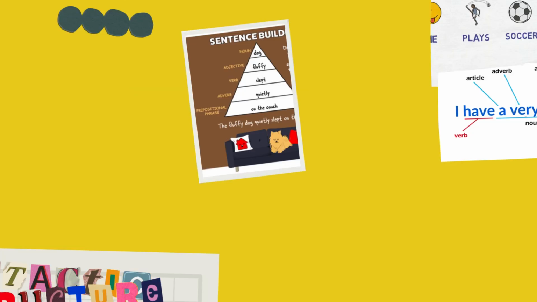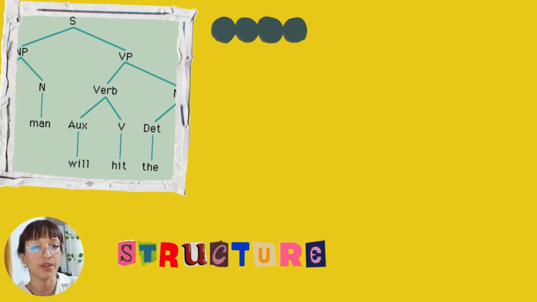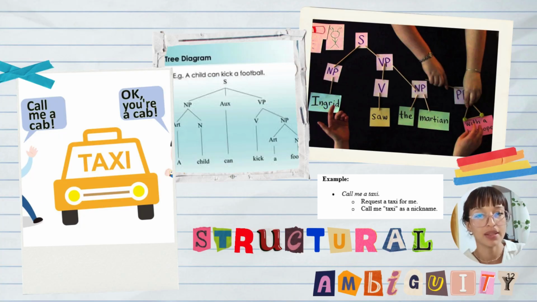Talking about syntactic structure, this looks at how linguistic elements like morphemes, word phrases, and clauses are organized to form grammatically correct sentences. It's essential for understanding syntax, which studies these organizational rules. Types of syntactic structures are predication, modification, complementation, and coordination. Structural ambiguity occurs when a sentence has multiple meanings due to word organization. It's directly tied to syntax as the structure determines the possible interpretations. So syntax helps analyze how small variations in a structure can completely change the meaning.